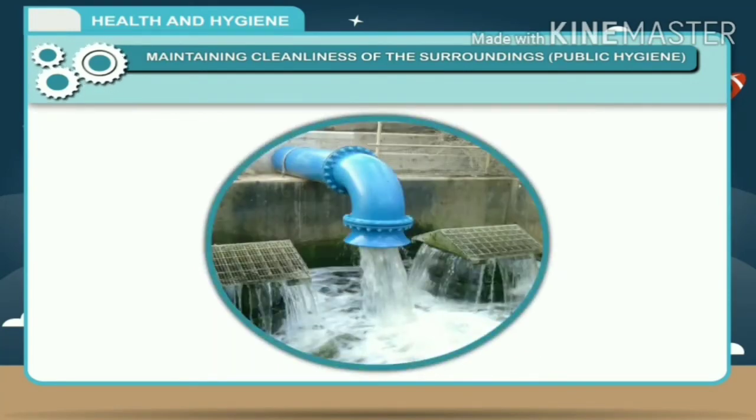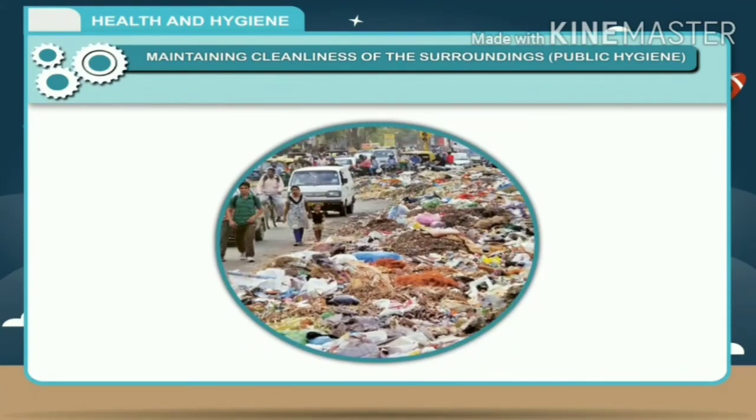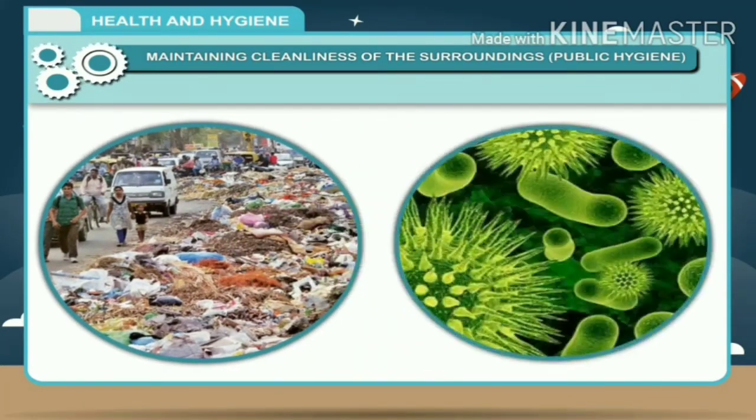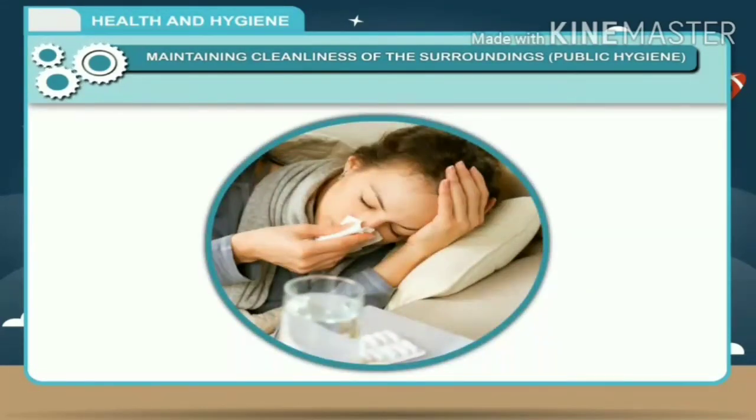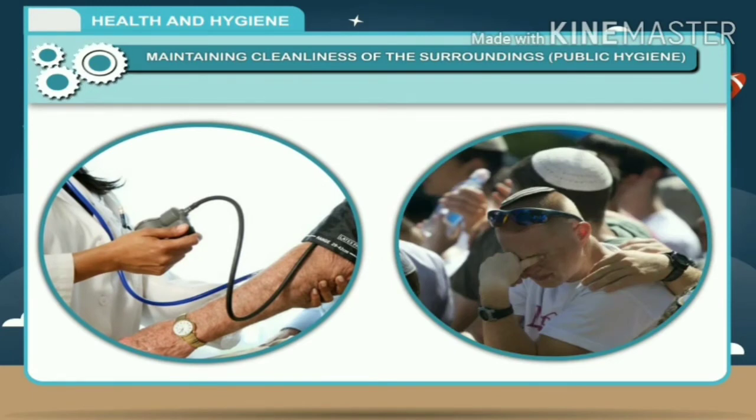What will happen if the drinking water supply is not clean? These unhygienic conditions may produce disease-causing microorganisms, and you may get infection and fall sick. Thus, unhygienic personal habits can create health problems for you and the entire community.